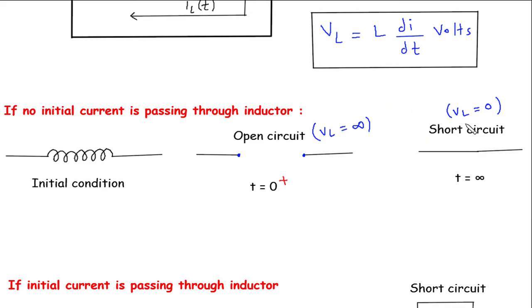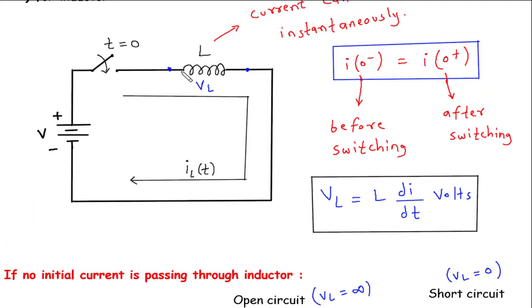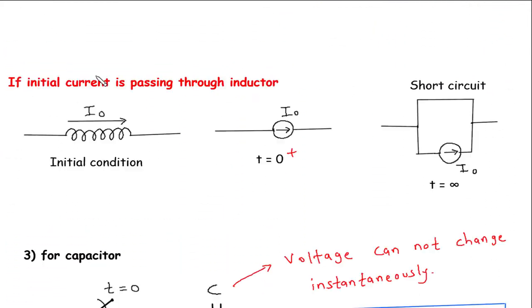And when t is equal to infinite, that time this VL will be 0. VL is 0 means this will be short circuited. If initial current is passing through the inductor, that is this I0 is passing through the inductor initially, then at t is equal to 0 plus, the same current will pass through the inductor, and at t is equal to infinite, the same current will pass through the inductor, and it is in parallel with a short circuit.